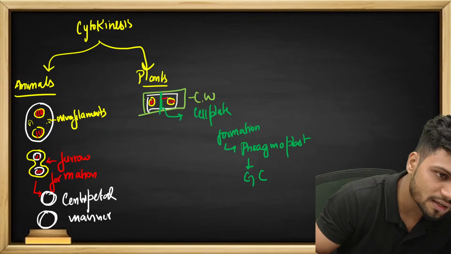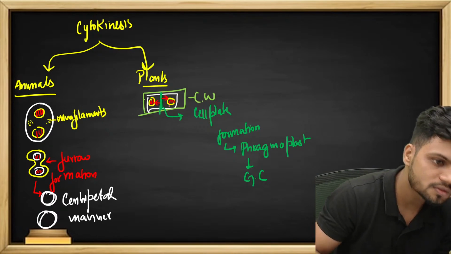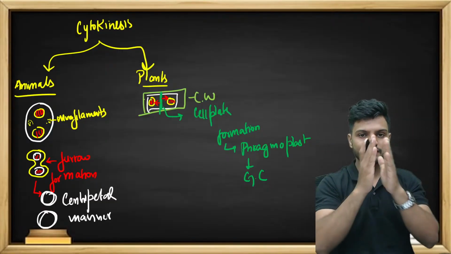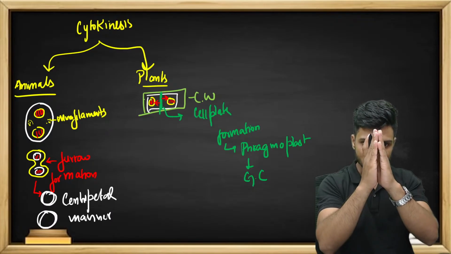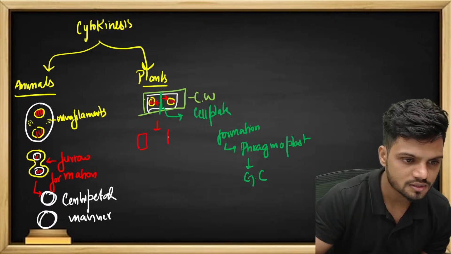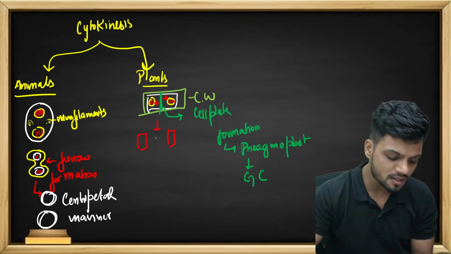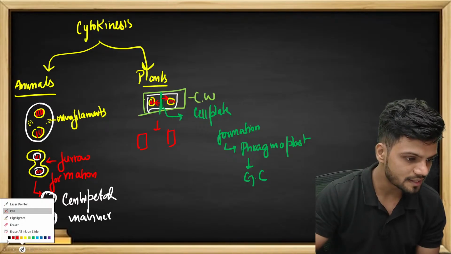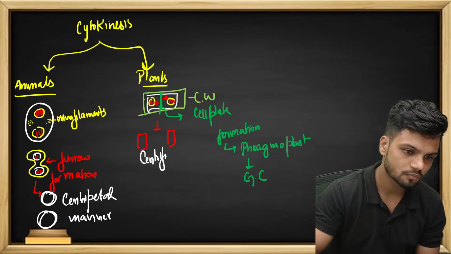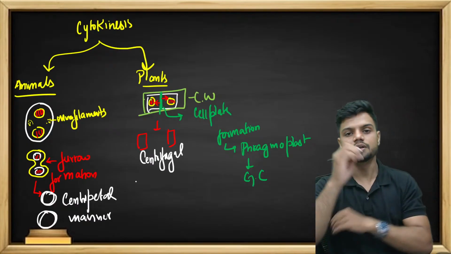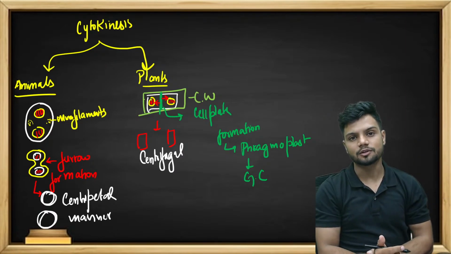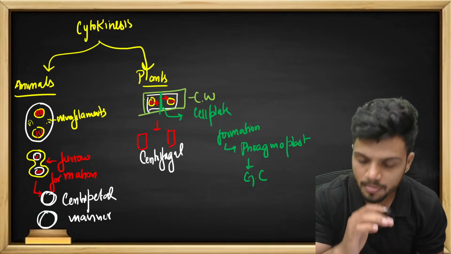From the inside, it moves towards outside. Can you see? From the inside, the cell plate is dividing the cell. The cytoplasm is divided from the inside. The cell plate will expand, and this will result in two cells. This type of cell division which is happening from the inside is called centrifugal. Centrifugal division, centripetal division of cytokinesis, division of cytoplasm.